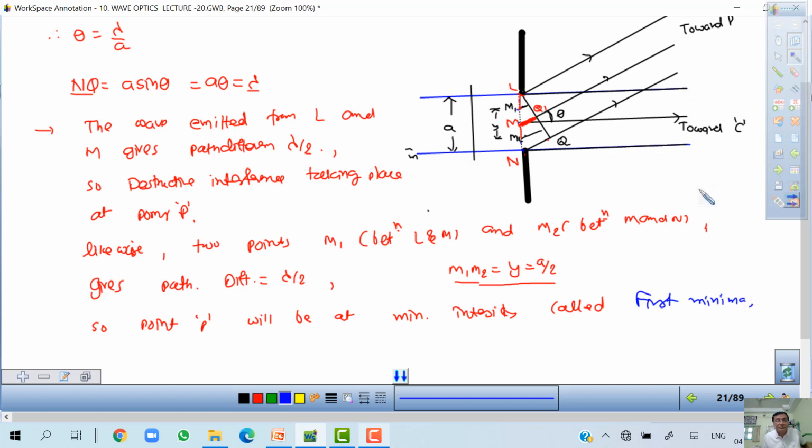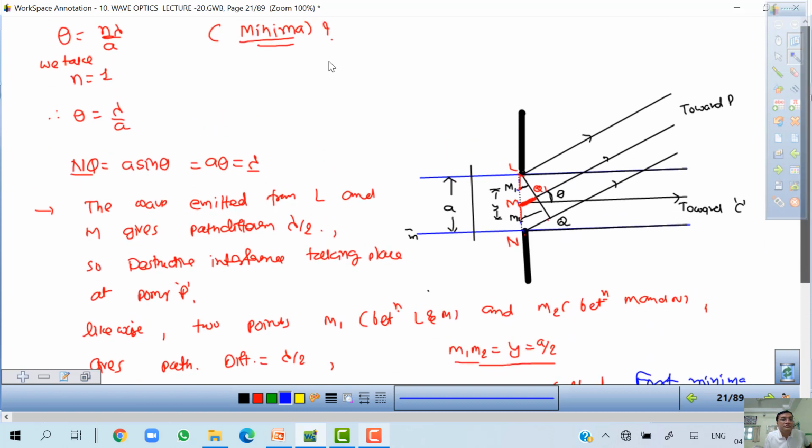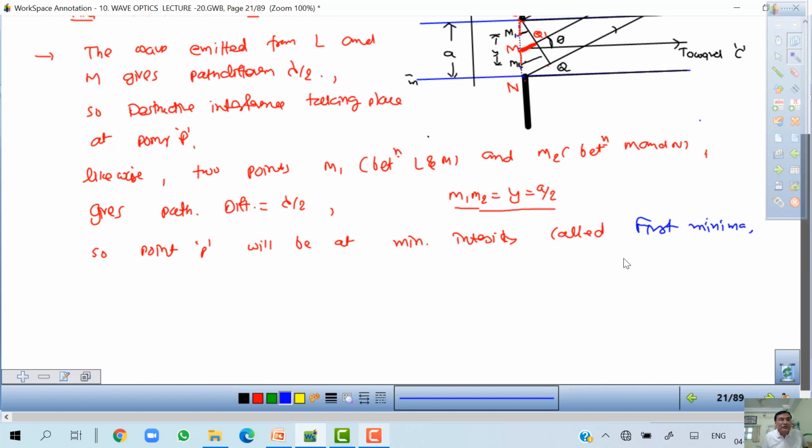Similarly, we get one point down also, corresponding to -1. Because n has both plus and minus values, if I take -1, then below the center C, here also I get a minimum. Similarly, I get minima down also at equal distance from C. You get it on both sides. If I take n is equal to 2, then I get minima here. Similarly, I get minima here also at equal distance. So that's the minima explanation.